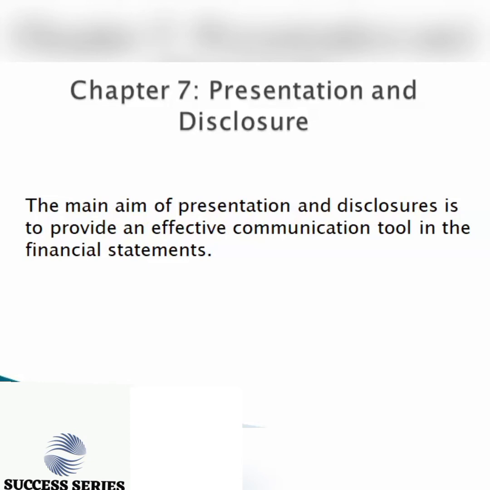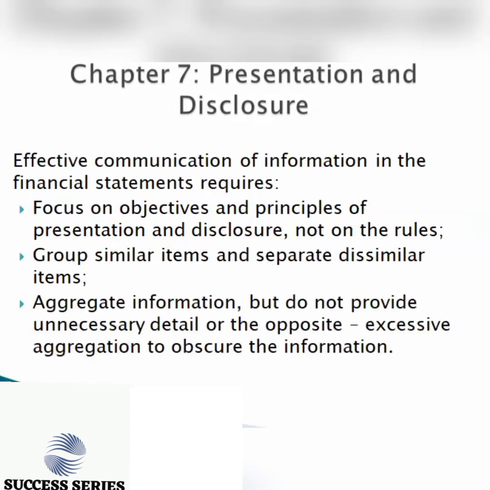How does this happen? It will only happen if the following requirements are met. The first one is that we should focus on the objectives and principles of presentation and disclosure and not the rules. Most of the time, entities focus on the rules, neglecting the reasoning behind the presentation or the disclosure they are making.